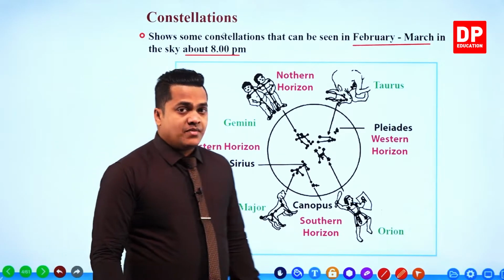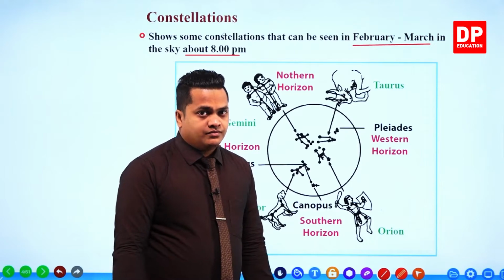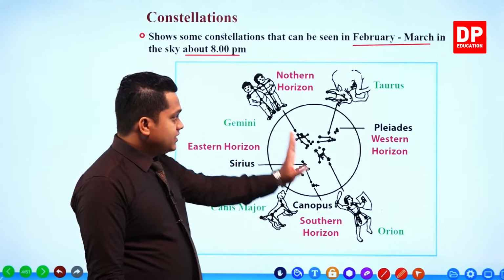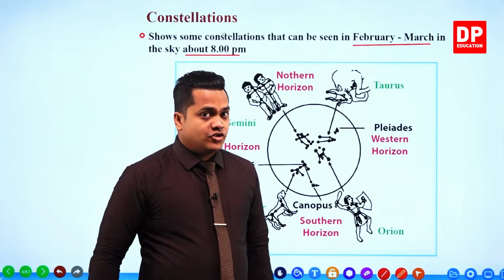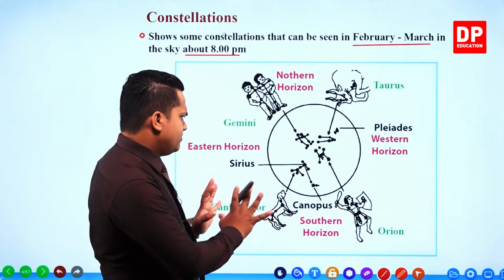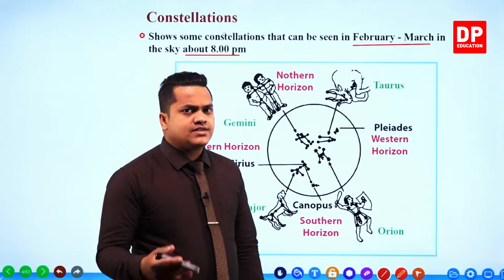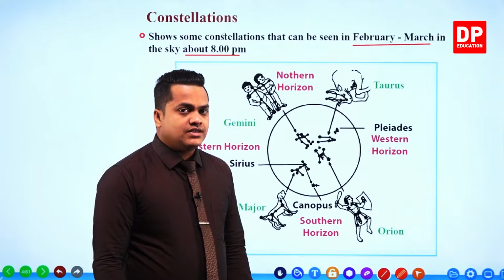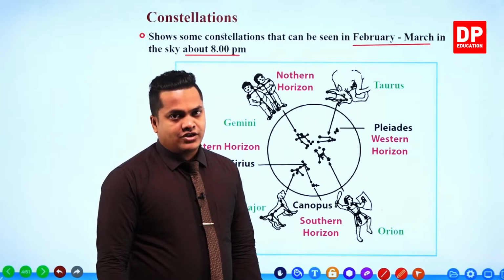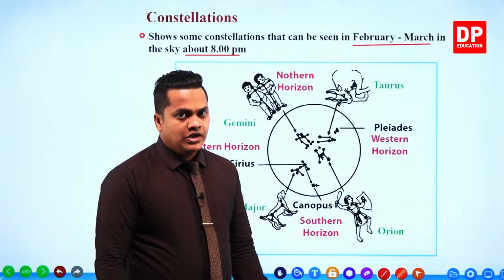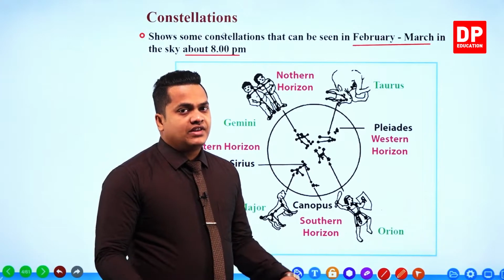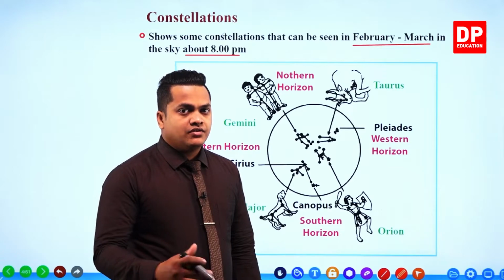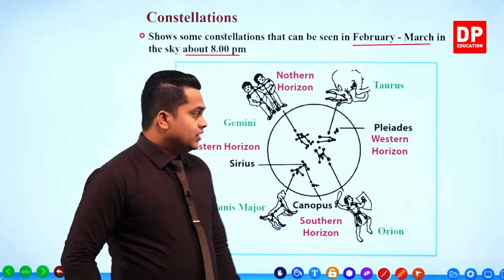We'll be studying each of these star patterns in detail, my dear children. For now, just observe the figures and get some idea of the location of each constellation. When you go further with the lesson, we'll be studying these things in detail, okay?